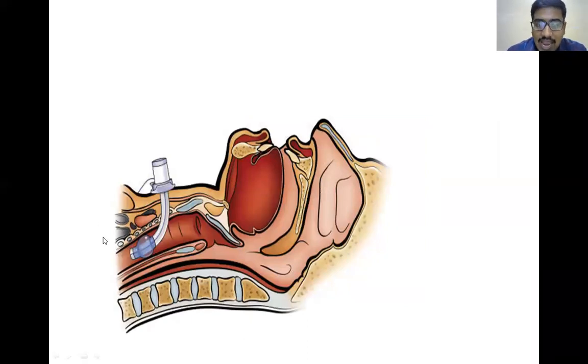So I have done a tracheostomy. What is tracheostomy? Tracheostomy is nothing but creating an artificial stoma or opening in the trachea. So what is the trachea? The trachea is a continuation of the larynx. Up to the lower part of the cricoid cartilage is your larynx. From there the trachea starts, which contains the tracheal rings.